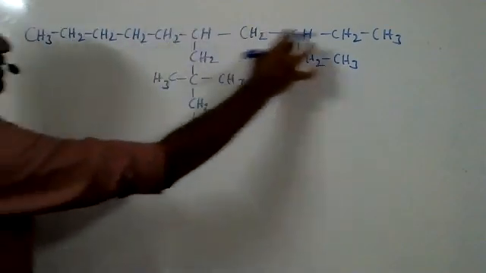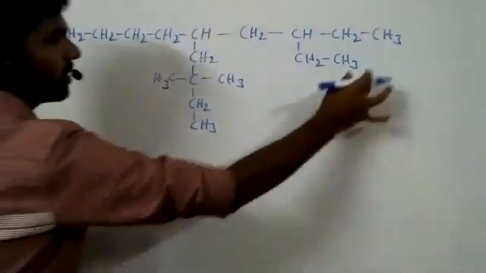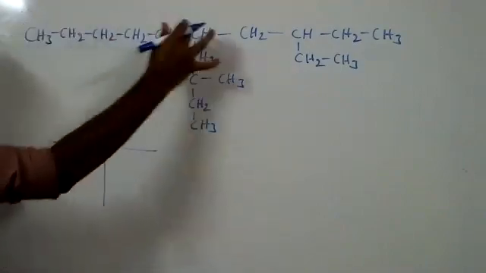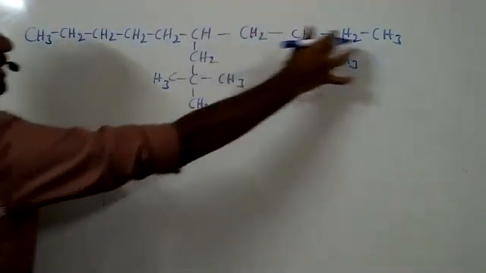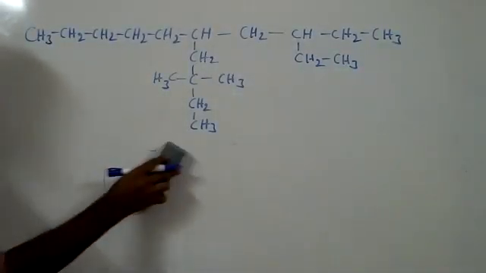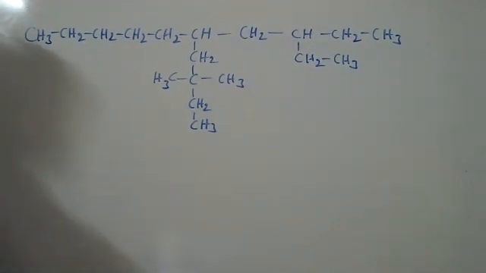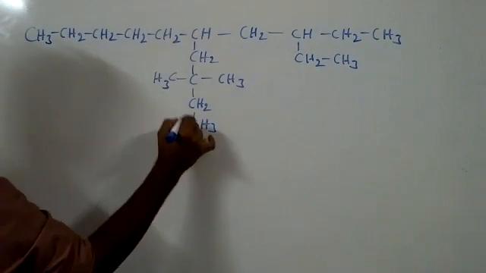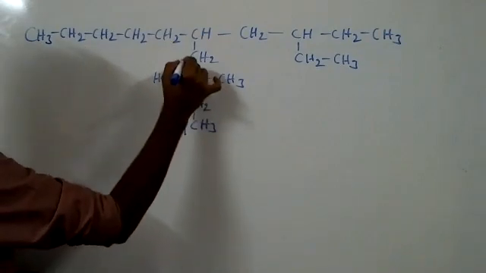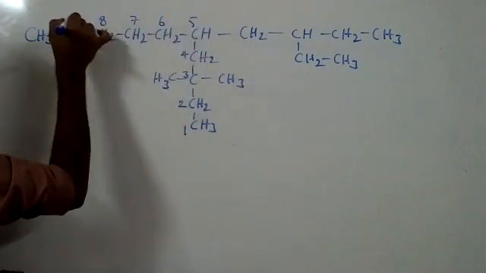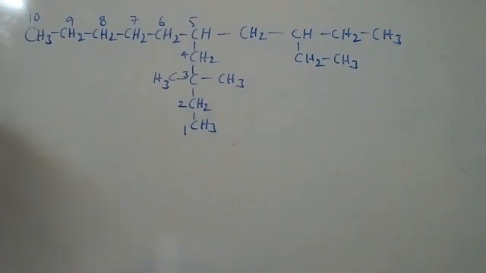Because the straight one has only 2 chains, this one and this one, right? 2 only. Yes, sir. But if you take this one, see how many come? 1, 2, 3 are coming. Yes, sir, 3. So that we have to select now. So give numbering from the downward side only. 1, 2, 3, 4, 5, 6, 7, 8, 9, 10. So it is very easy to give.